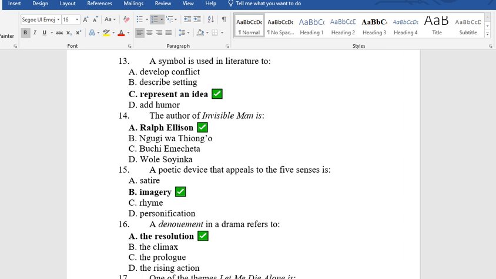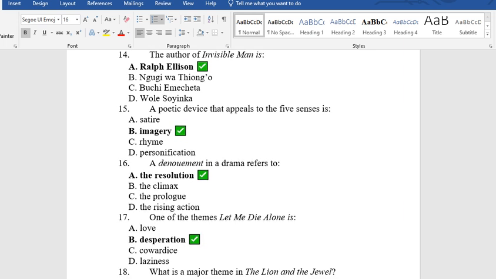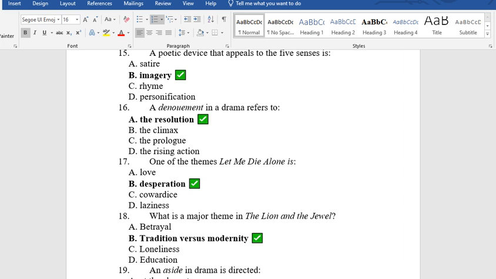15. A poetic device that appeals to the five senses is A. Satire. B. Imagery. C. Rhyme. D. Personification. The answer is B. Imagery.